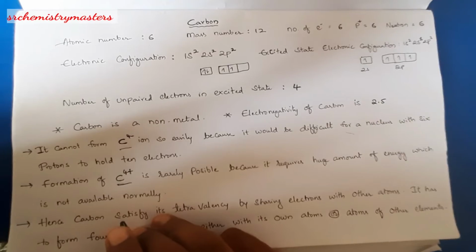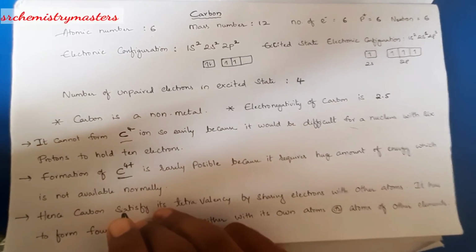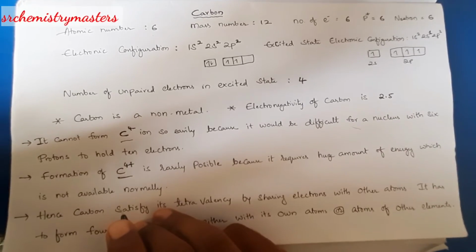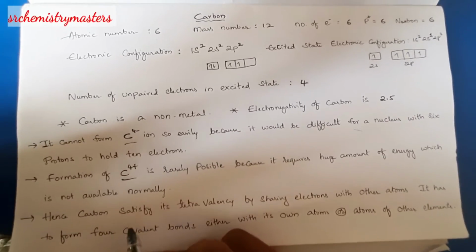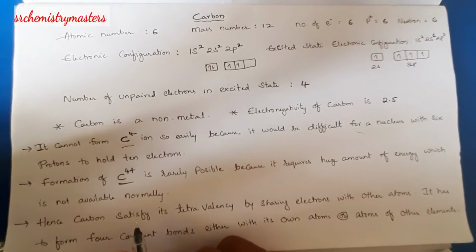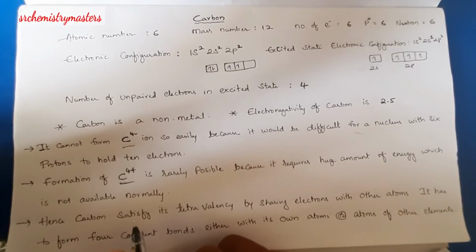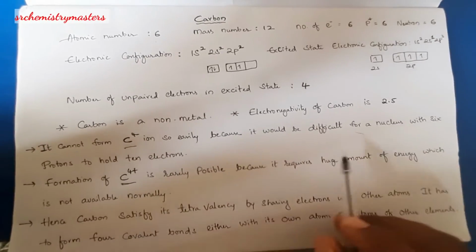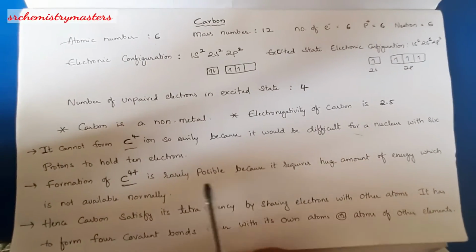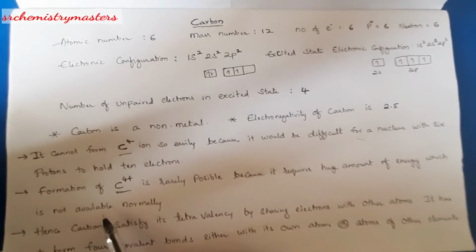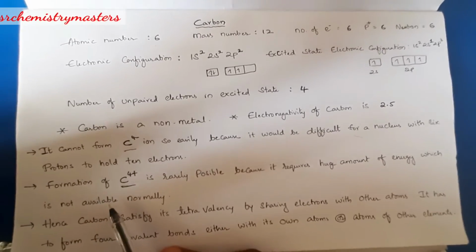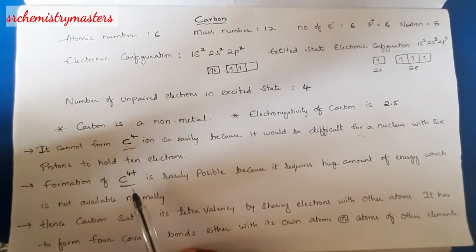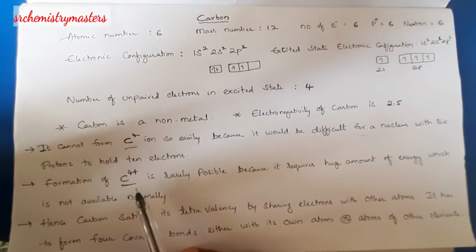When it comes to the cation, that is C4 plus, when carbon loses 4 electrons, it attains the electronic configuration of helium atom. This is also not possible in general because in order to remove 4 electrons from the carbon atom, we require a huge amount of energy which is normally not available. Remember, carbon in general will not form C4 minus or C4 plus in order to attain octet configuration.